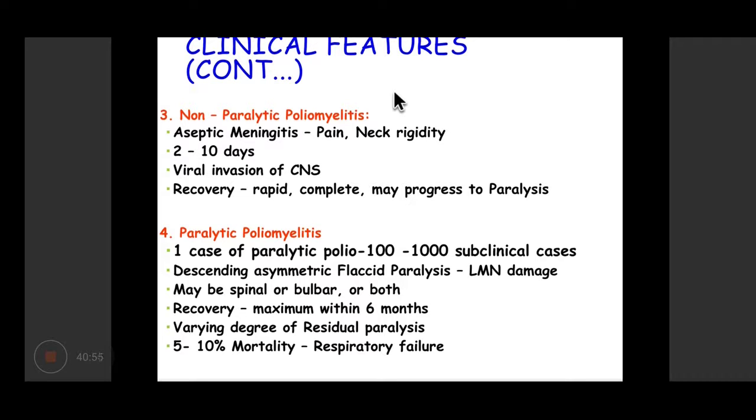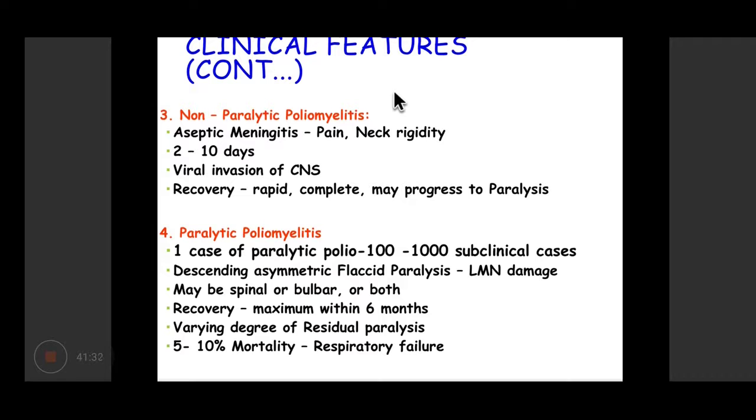and recovery is mostly rapid and complete, but some cases may progress to the next stage, which is paralytic poliomyelitis. So one case of paralytic polio is seen for every 100 to 1000 subclinical cases of polio, and this type of paralysis is descending, asymmetric, flaccid paralysis. Okay, there is no spasm, there is no spastic paralysis, there is a flaccid paralysis because of lower motor neuron damage.